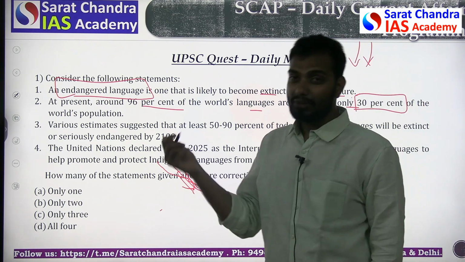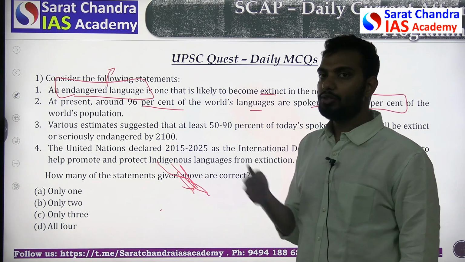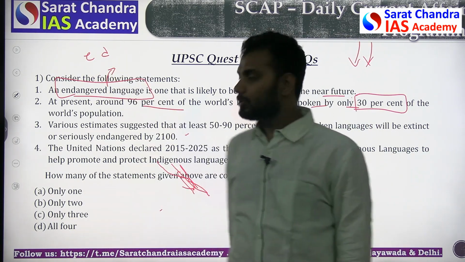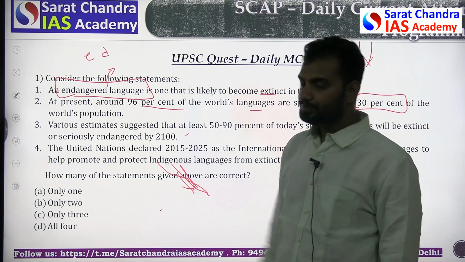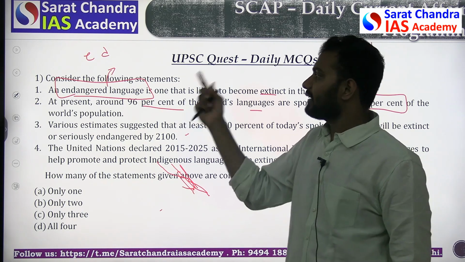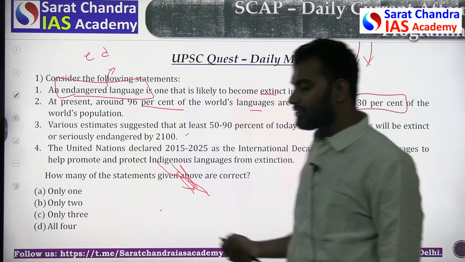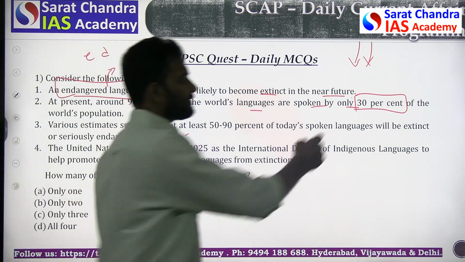Even if you don't know the concept, you can guess or try to have an intuition based on the concept of endangered species in environment. In environment also we have the concept of endangered species. From that you can understand what an endangered language is. Basically, an endangered language is a language where the number of speakers is reducing. So the first option is correct.